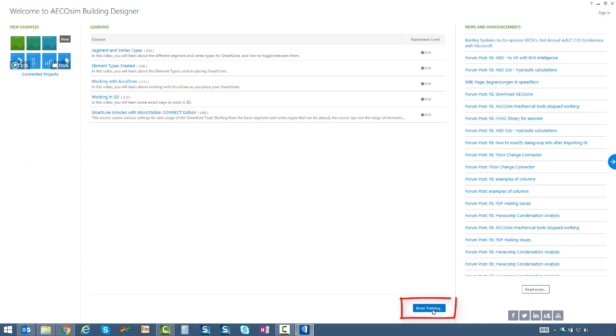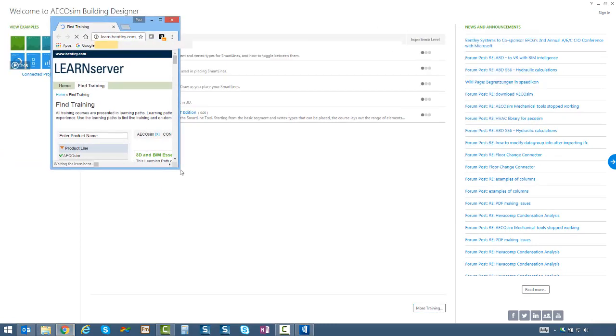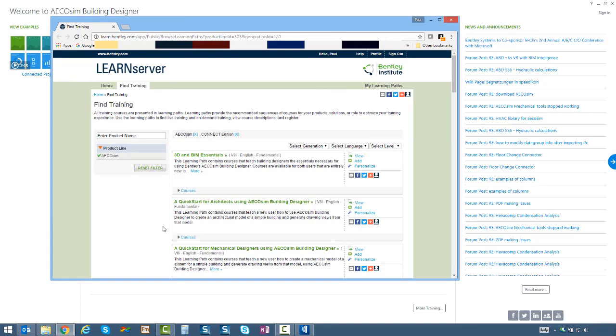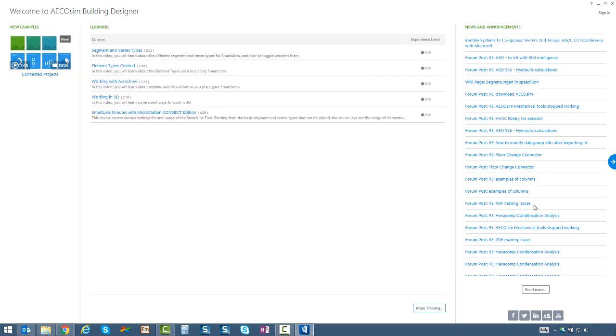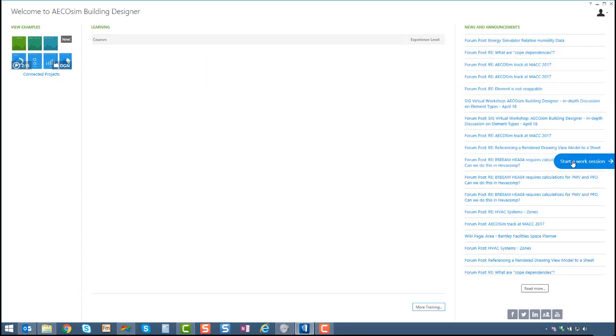You'll notice this button down here at the bottom for more training. When we click on more training, that will take your internet browser directly to the Bentley Learn server with AECOsim Building Designer set as the product line in the filter. Down at the bottom right, you'll see that there are links to social media sites. And on the right, you'll see an arrow over here, and if we hover over that arrow, then we can